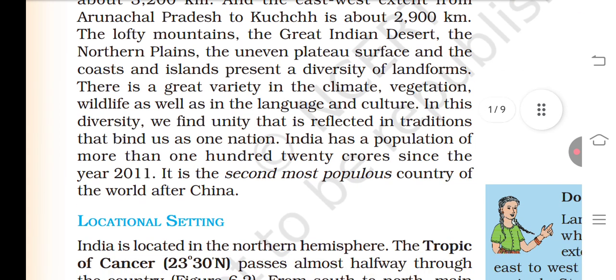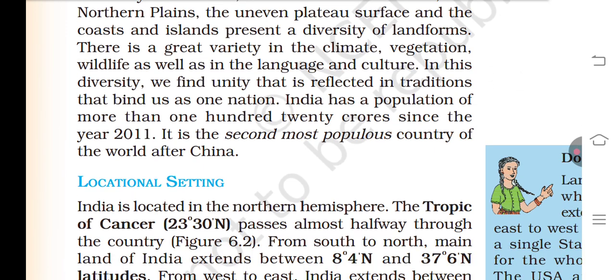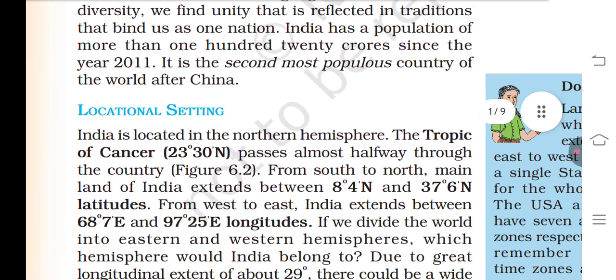There is a great variety in the climate, vegetation, and wildlife, as well as in the language and culture. In this diversity, we find unity that is reflected in traditions. They bind us as one nation. India has a population of more than 120 crores since the year 2011. It is the second most populous country of the world after China.